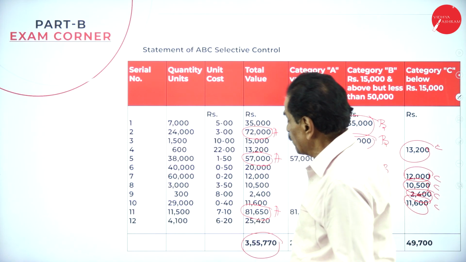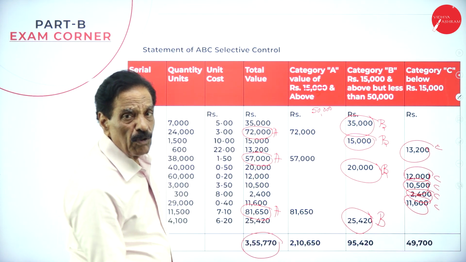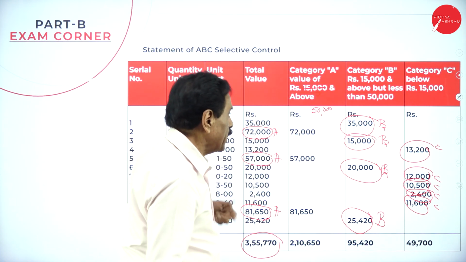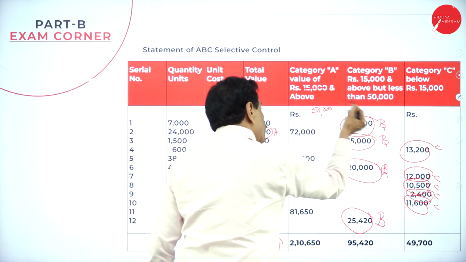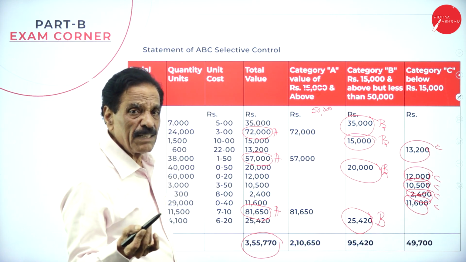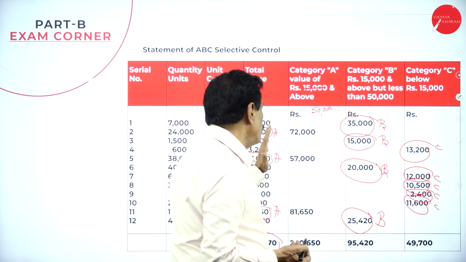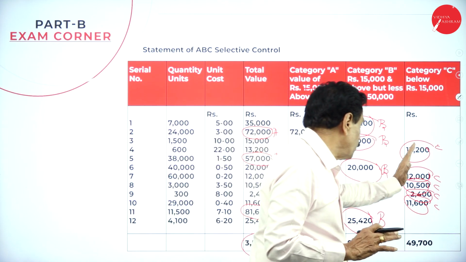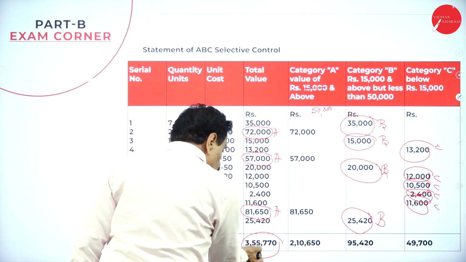I will explain. What is the first step to do? Multiply the amount. Once you multiply the amount and add the figures, you select groups on a trial and error basis. What I did now, I took 50,000 above as A, 15,000 to 50,000 as B, below 15,000 as C. So A group, B group, C group. In the A group we have 3 items, in the B group 4 items, in the C group 5 items. Total number of items is 12. The total amount reached 3,55,000.